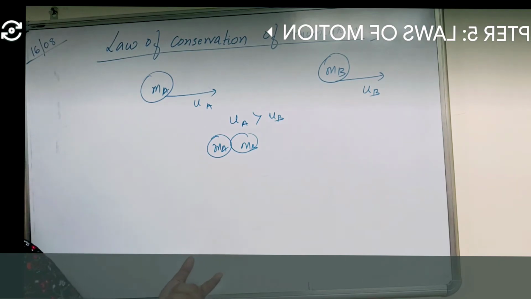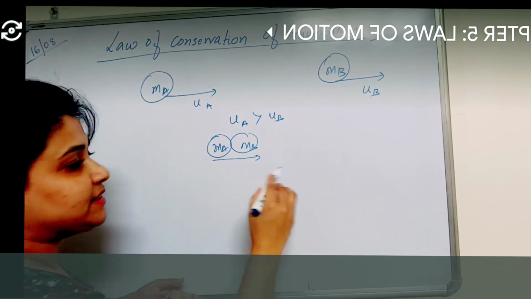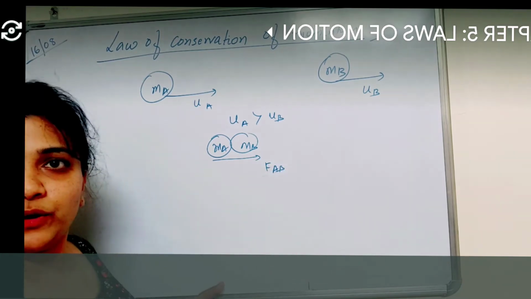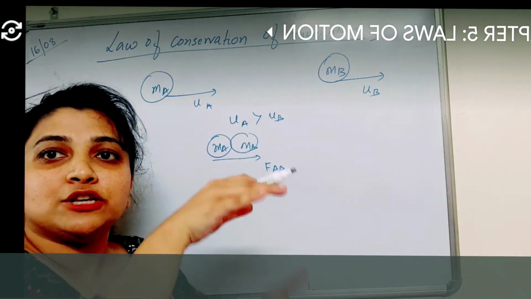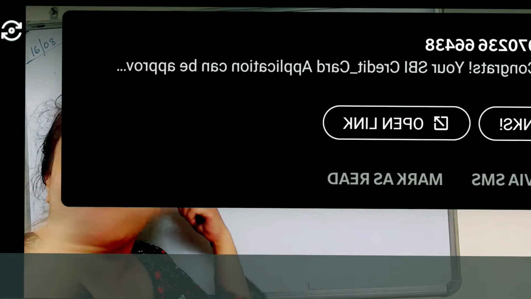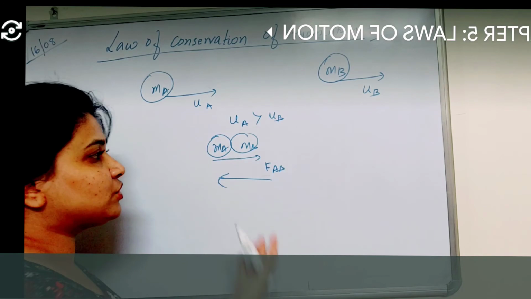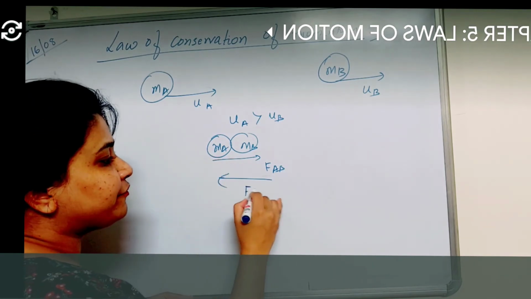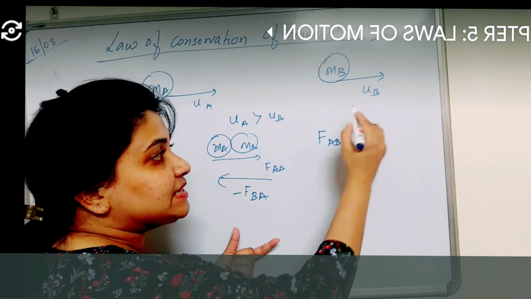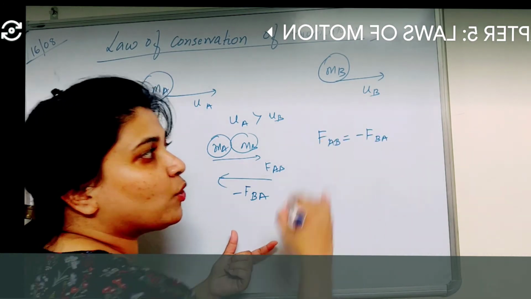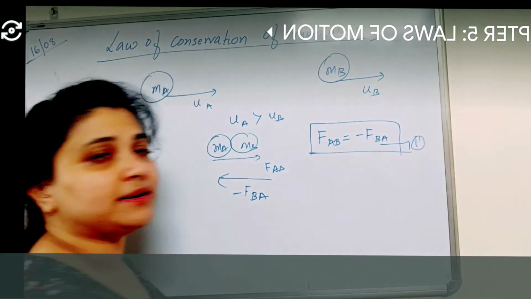Okay, once it collides, we say that there is a force which acts from mass A to mass B, given by FAB. Similarly, B also exerts a force. Action and reaction are equal and opposite. So if A is exerting a force on object B, then object B is also exerting an equal and opposite force on mass A, right? So FBA, the force exerted from A to B, is the same as the force exerted by B on A, but in the opposite direction. Let us consider this as equation number 1.